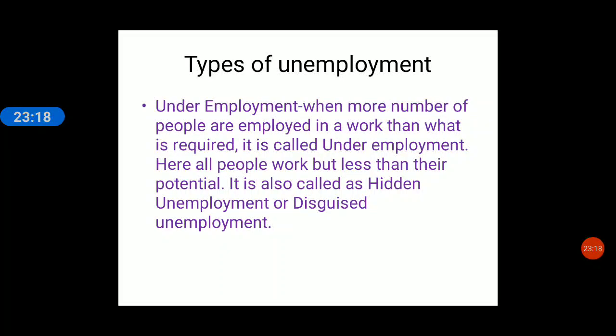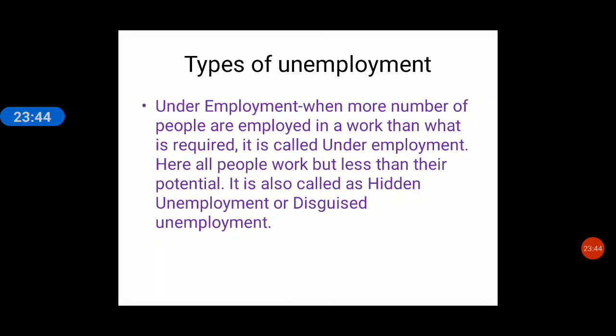Underemployment. When more people are employed in a work than what is required, it is called underemployment. Here all people work but less than their potential. It is also called hidden unemployment or disguised unemployment. See, I will explain with a very simple example.